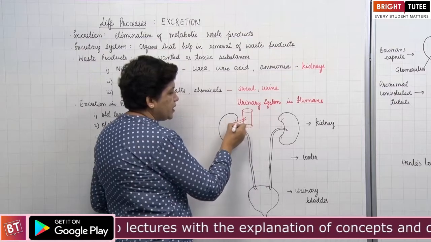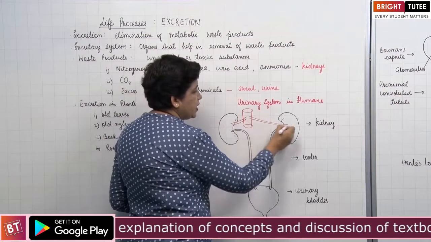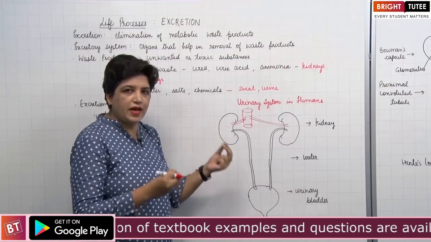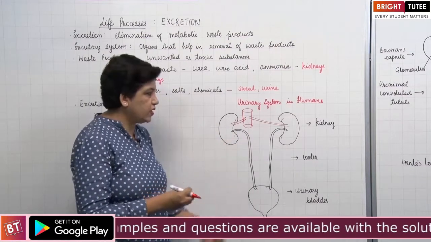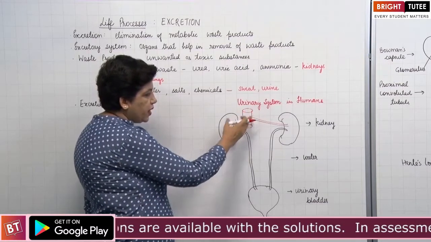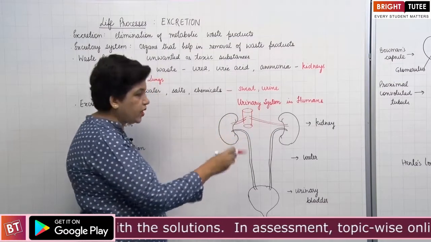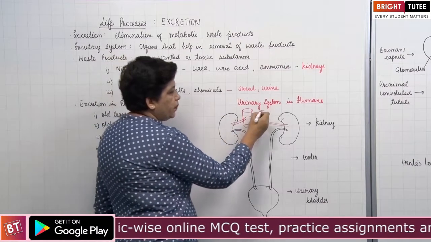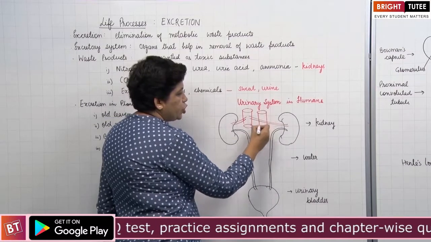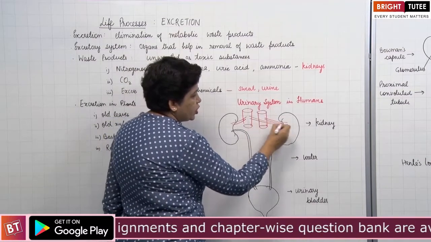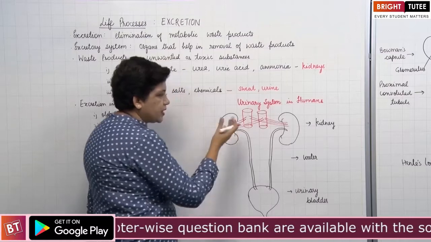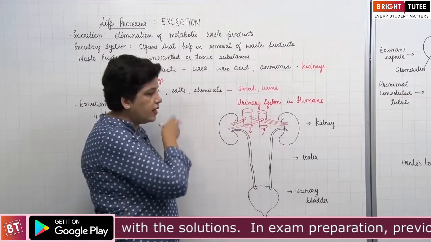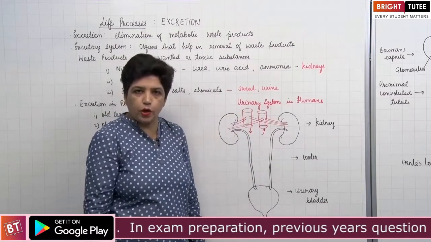Renal artery brings in blood which, although oxygenated, contains all the nitrogenous waste and other waste materials. The kidney filters the blood and the pure blood, which does not contain any waste product, is taken back through the renal vein. Renal artery brings the blood and renal vein takes back the pure blood.